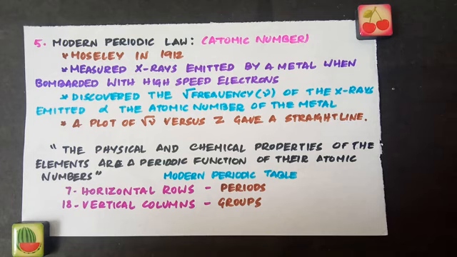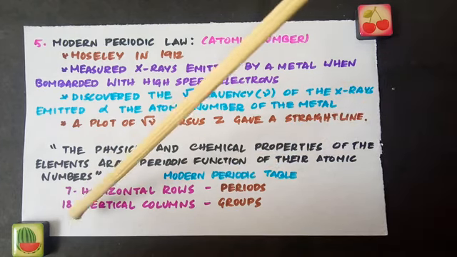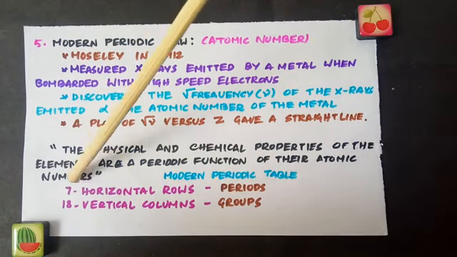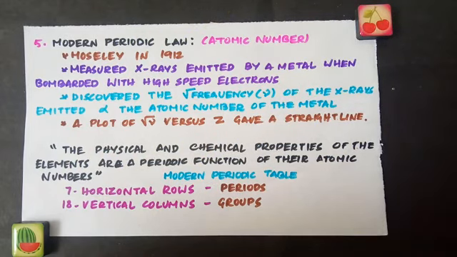So in the modern periodic table, we have 7 horizontal rows called periods and 18 vertical columns called groups. And we will be learning in the upcoming videos why we have 7 periods and 18 groups in the modern periodic table, and in detail about the properties of the elements arranged in this periodic table.